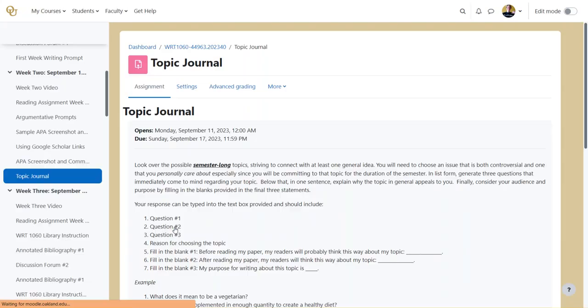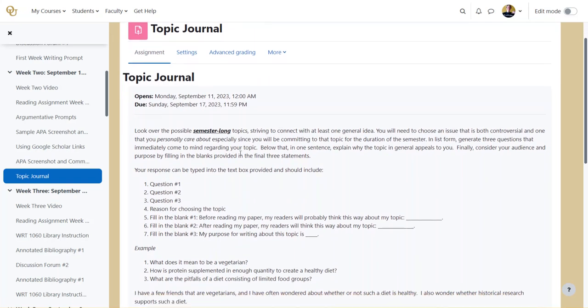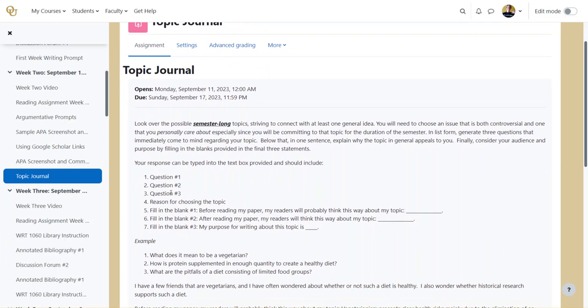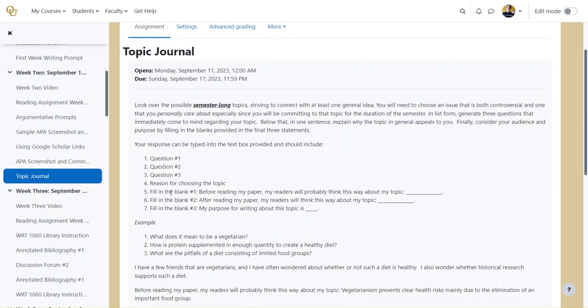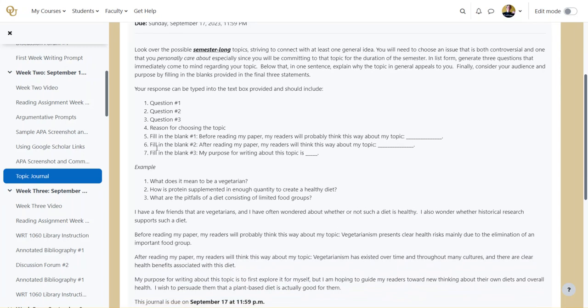You'll notice there are specific questions you'll be answering, or questions you'll be posing too. So again, semester-long topic, choose carefully. You're going to have 3 questions that you'd really like to know about when it comes to this particular topic, something that you would like to solve or answer as you go through your research process. You'll have a reason for choosing the topic, and then I want you to do 3 fill in the blanks.